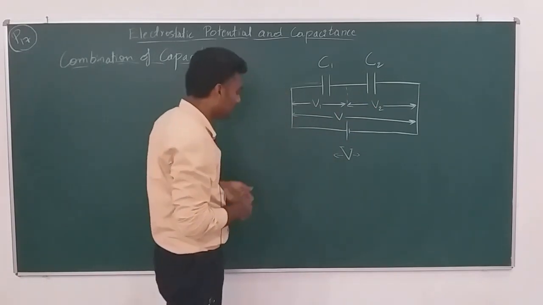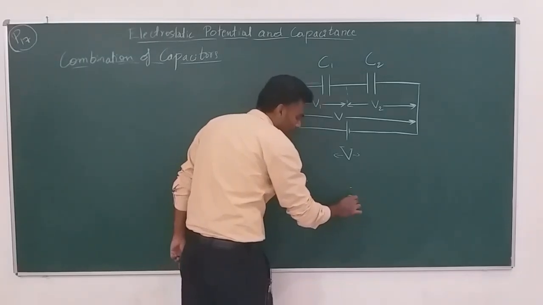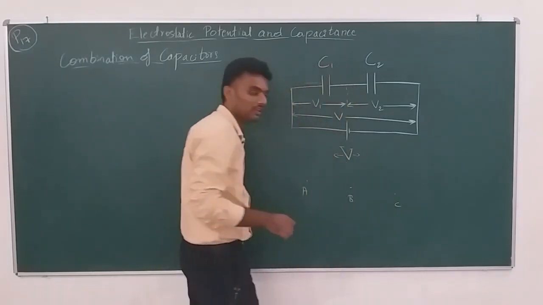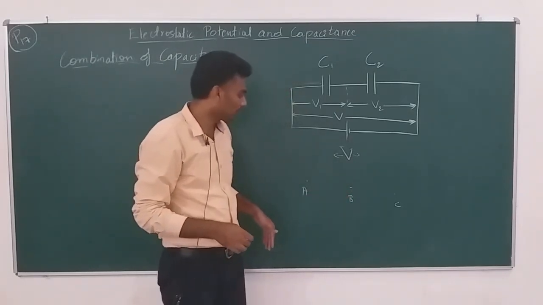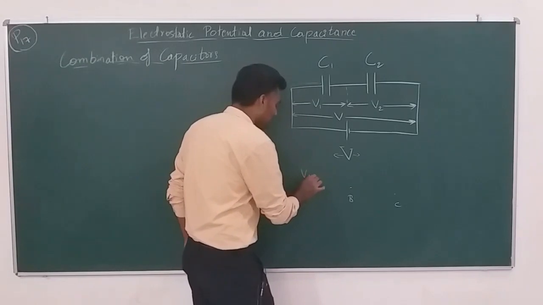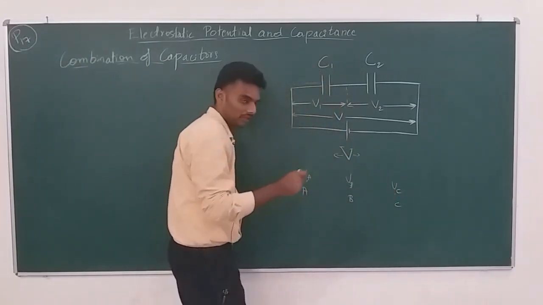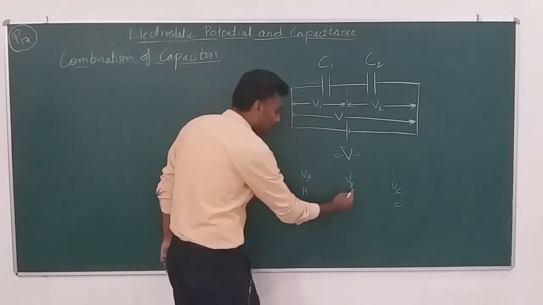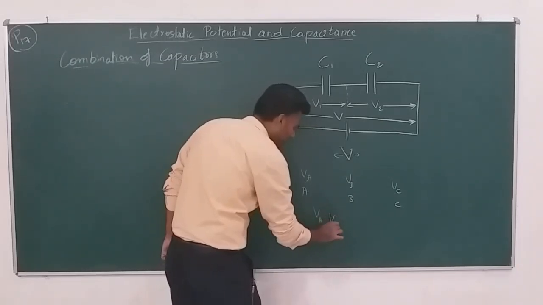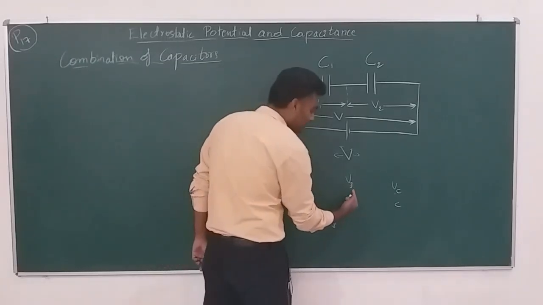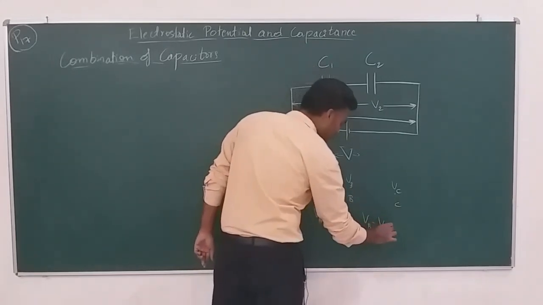This is not much discussed, so let me give a quick recall of the previous potential difference concept. Say A, B, C are three points with different potentials. VA is the potential at A, VB at B, and VC at C. The potential difference between points A and B will be VA minus VB, and between points B and C will be VB minus VC.